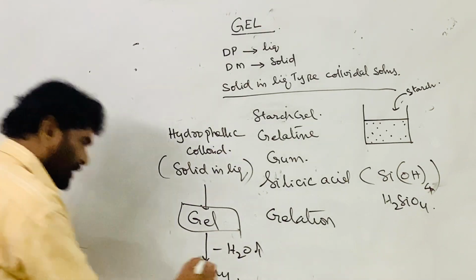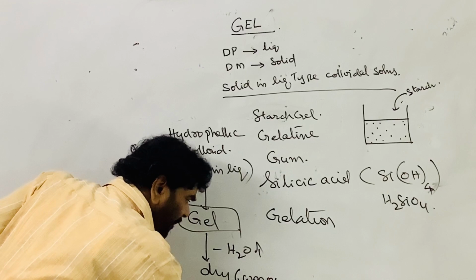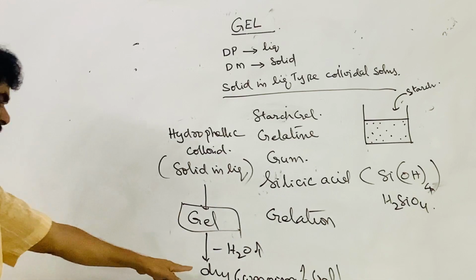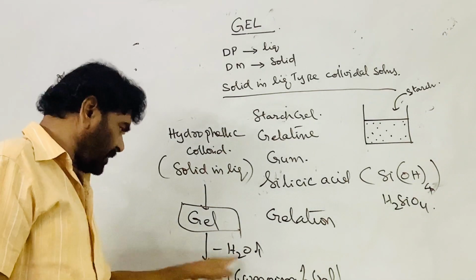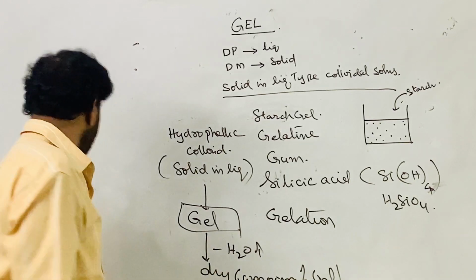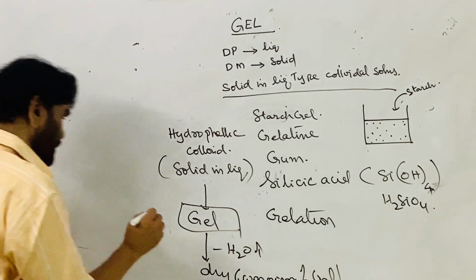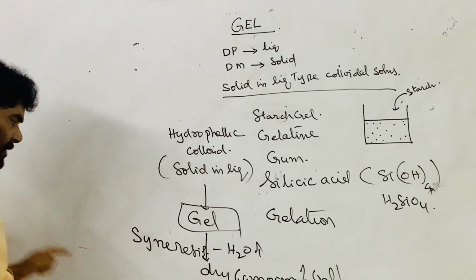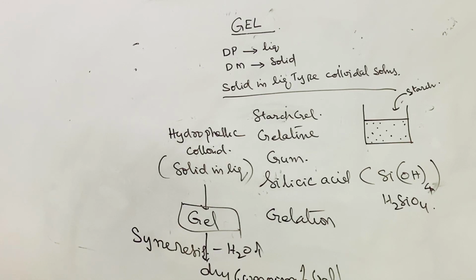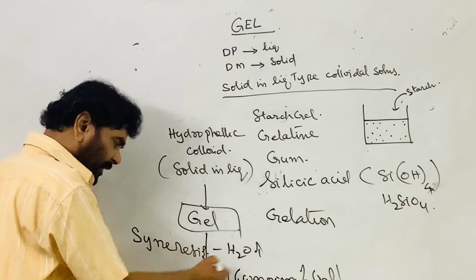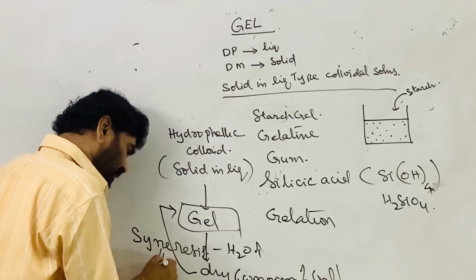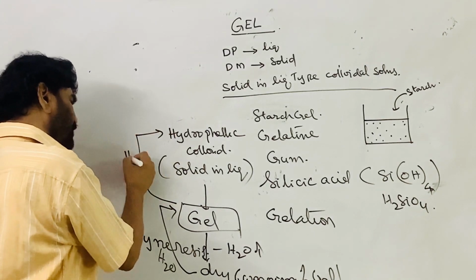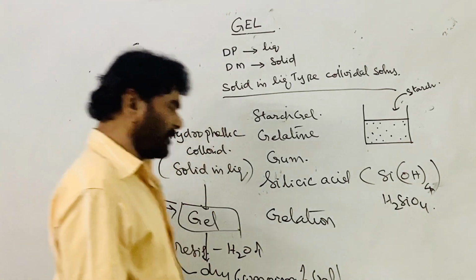This process is called the weeping of gel, or syneresis. Conversion of the gel into a dry solid by losing water is called the weeping of gel. After this, on again adding water, it is converted into gel again. And on adding more water, it changes into the colloid.